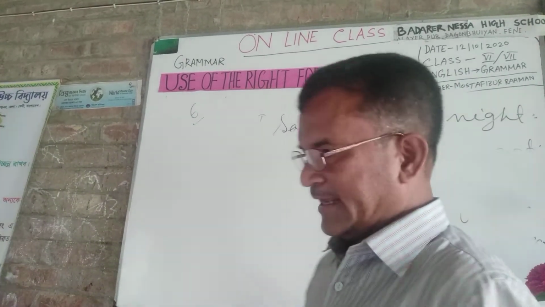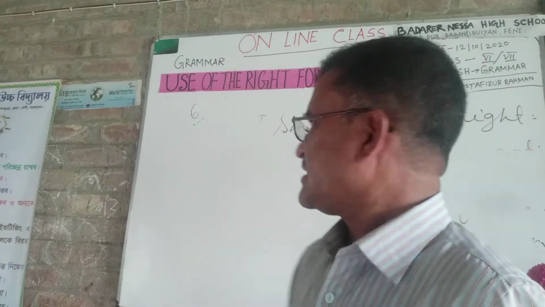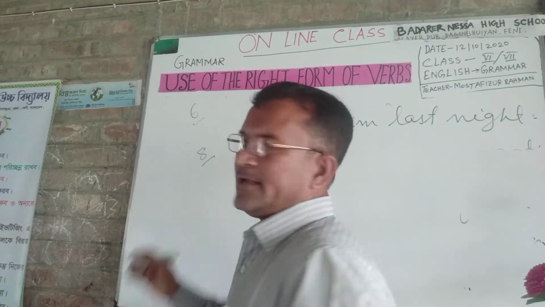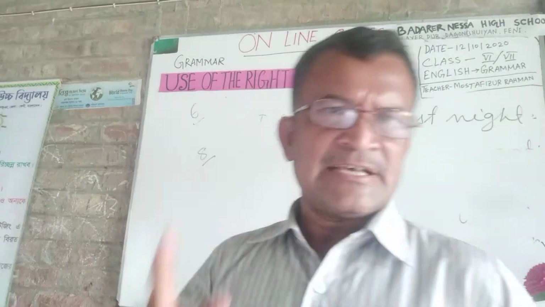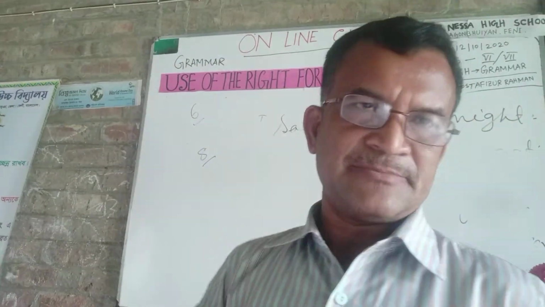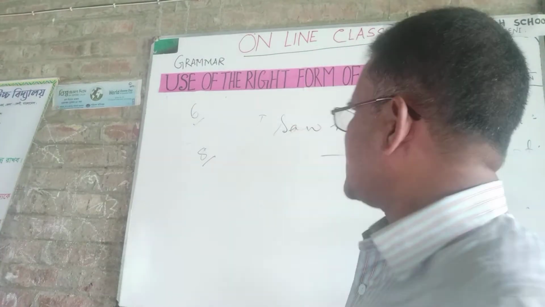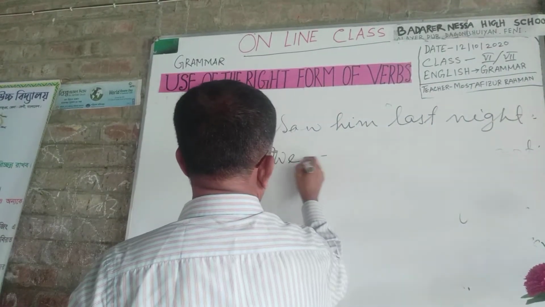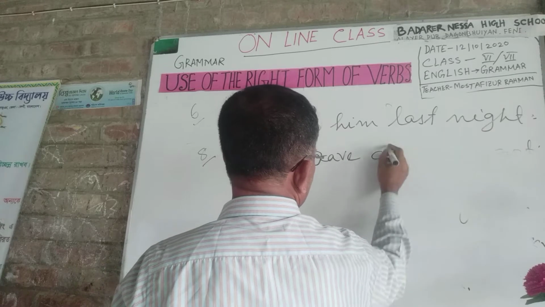Formula number 8. Dear students, in every type of perfect tense, present perfect, past perfect or future perfect, you must use the past participle. Such as, we have done the work.